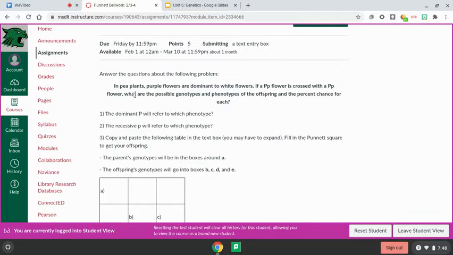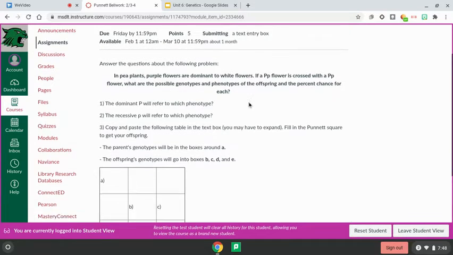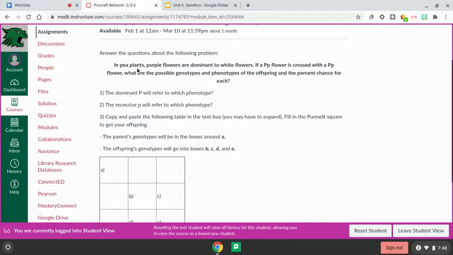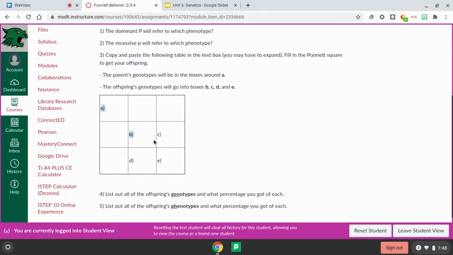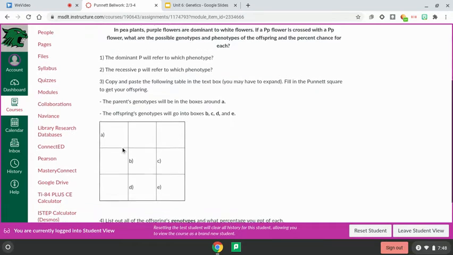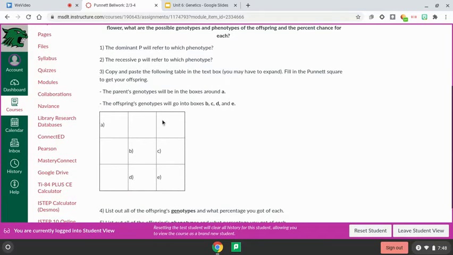So for the problem, purple flowers are dominant to white flowers in pea plants. So if a heterozygous flower is crossed with a heterozygous flower, what are the possible genotypes and phenotypes of each? Okay, so first, do you know what the dominant and what the recessive phenotypes are? Again, just copy and paste this. These two are going to be your parent genotypes. So, for example, up here it says heterozygous, so you're going to put a big P here and a little p here. Same over here. Then here are your genotypes that come from those parents. So those two alleles coming together, that's what you'll have in B, C, D, and E.